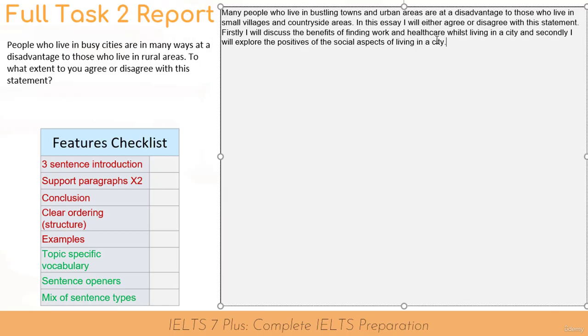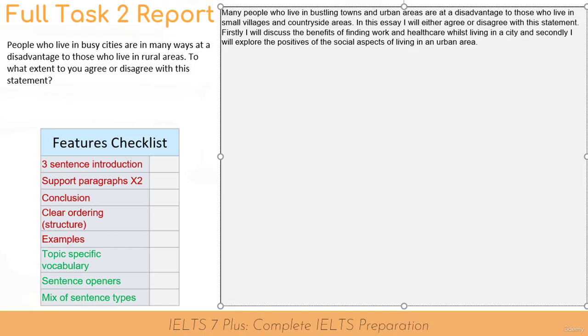I'm going to change this. This isn't perfect. This is a rough introduction, but it would score quite highly. I'll change it to the social aspects of living in an urban area. Again, I don't want to be repeating vocabulary too often. I want to show the examiner that I can use a range of vocabulary and structures.